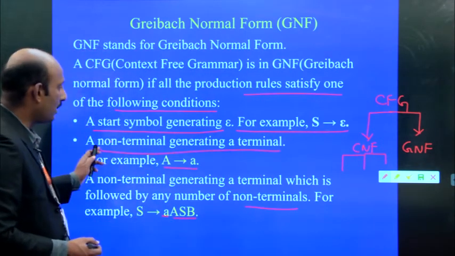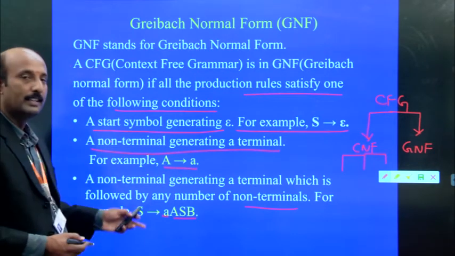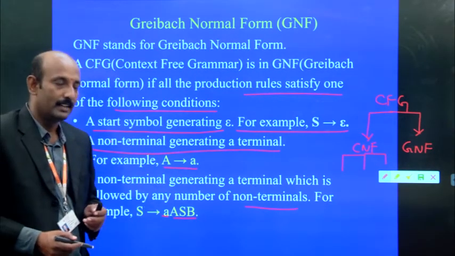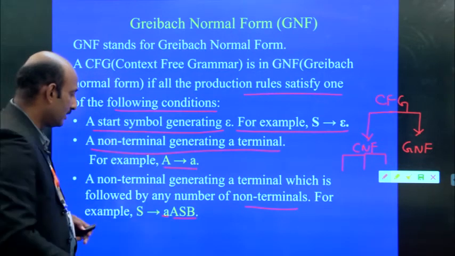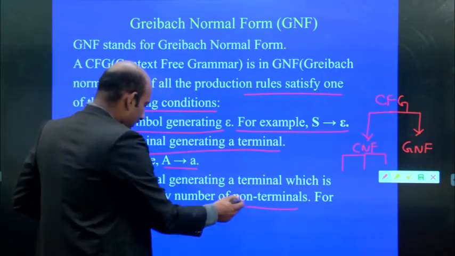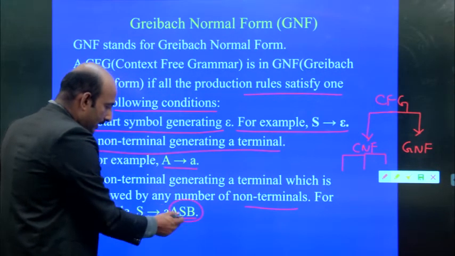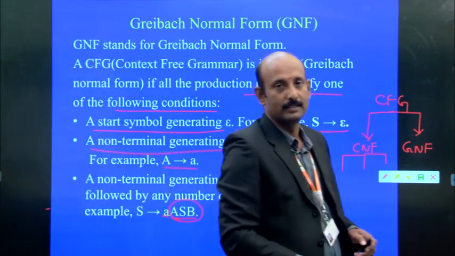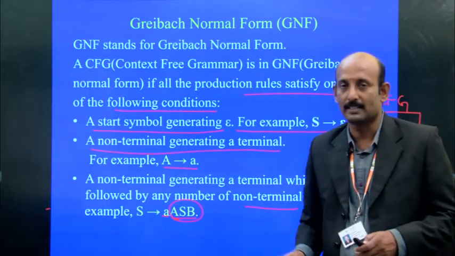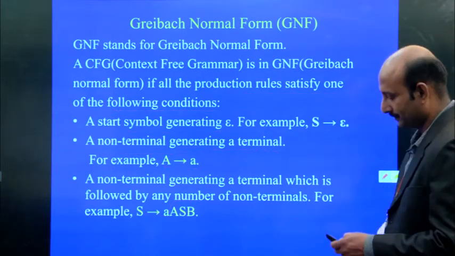Second, a non-terminal generating a terminal. And third one, a non-terminal generating a terminal, then the terminal followed by any number of non-terminals. So A followed by any number of non-terminals, that is A, S, B, which are all non-terminal symbols written in uppercase. We can also call them variables.